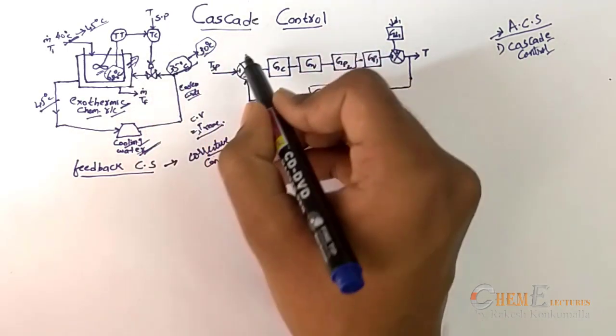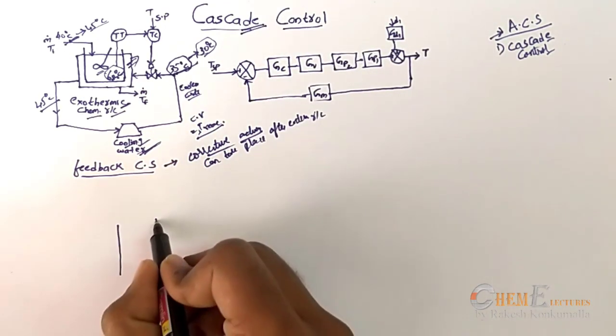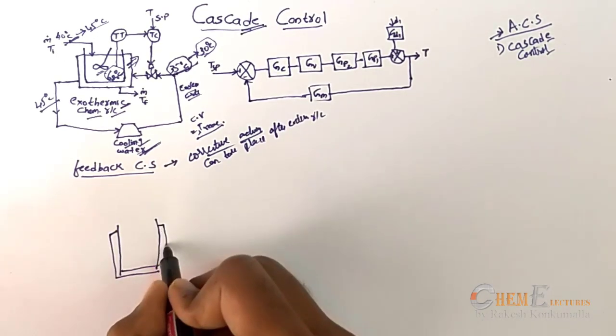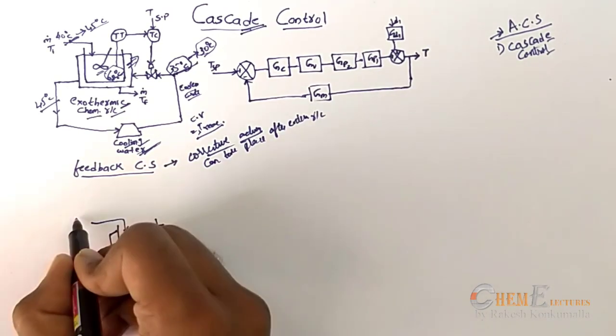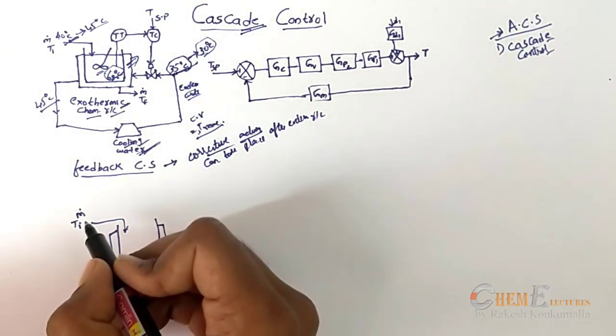So to understand this cascade control, let me take this chemical reactor again, with inlet flow rate m dot and the initial temperature Ti.